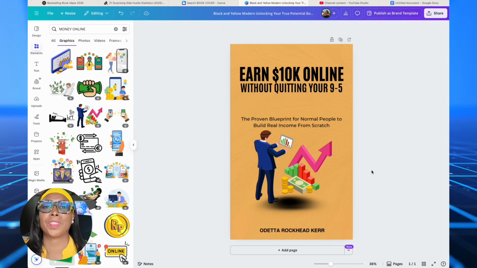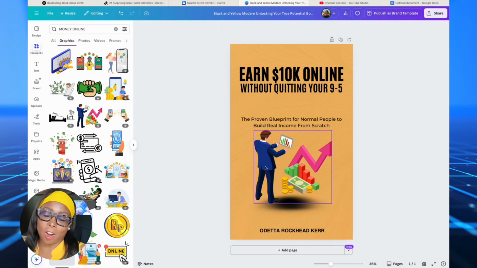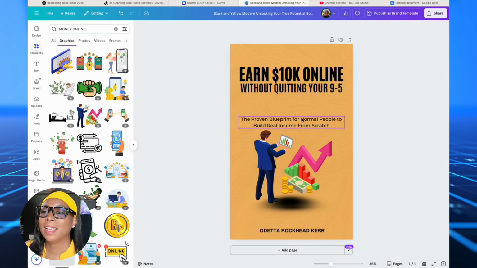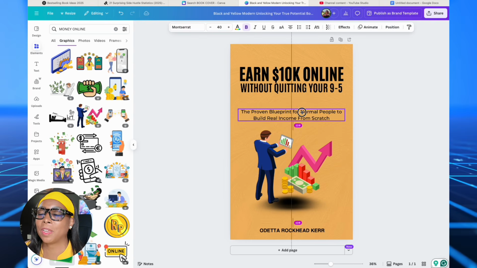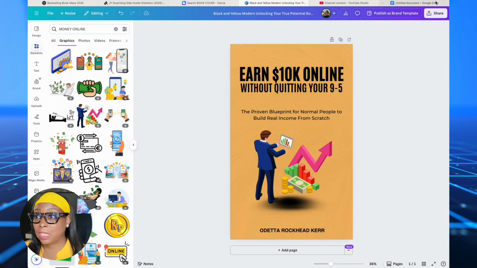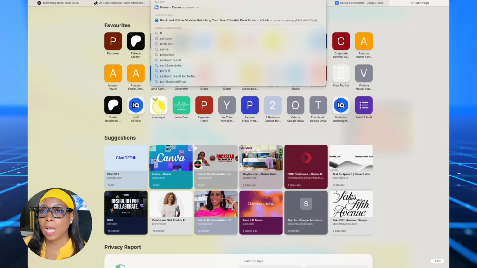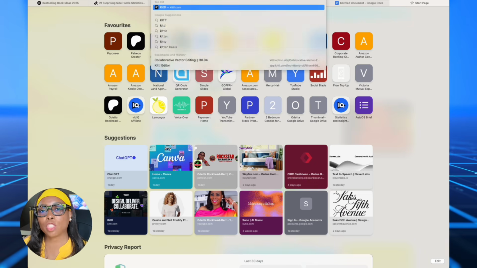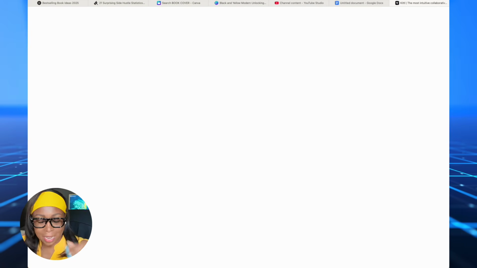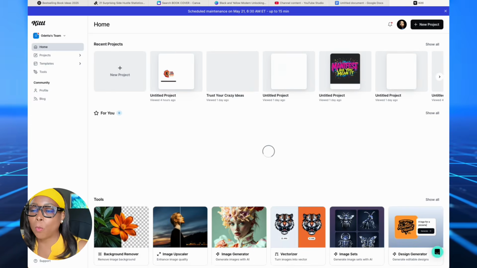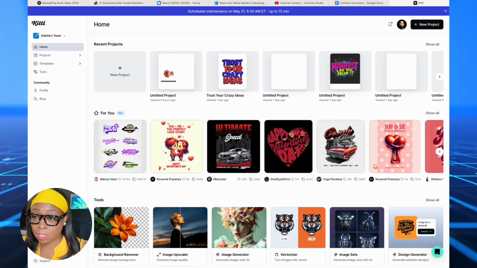Now let's get done with the hard way of doing this. So that's our cover. Not bad, right? And we need to move this up a little bit here, but let's go to the easy way. Now the easy way is a paid way. It's using Kittle, but I believe you can try it out for free. And again, all the links, all the prompts will be in the description of this video.